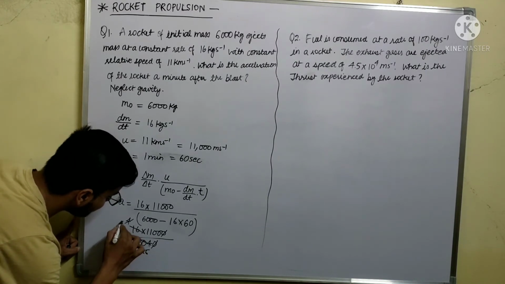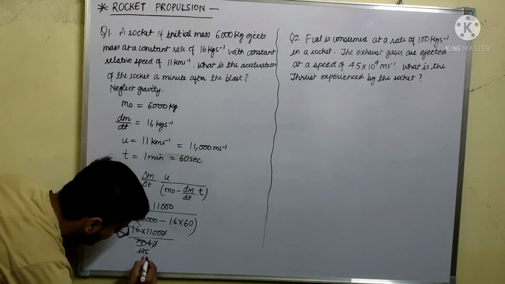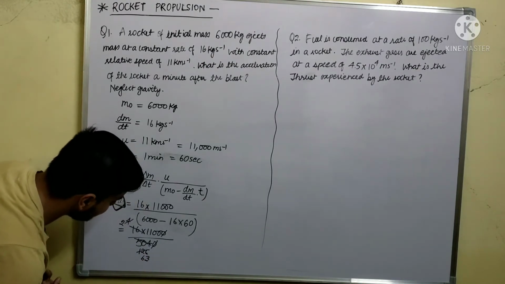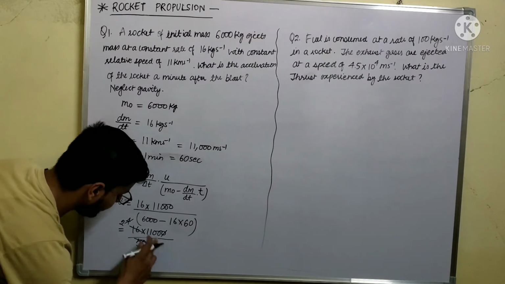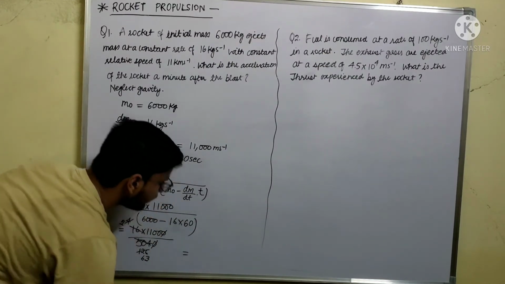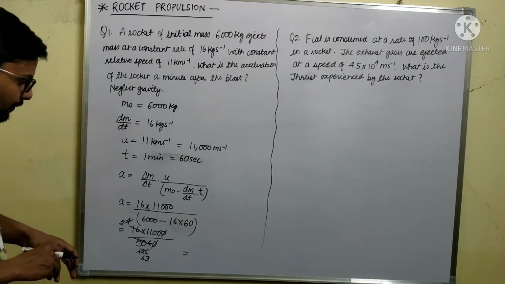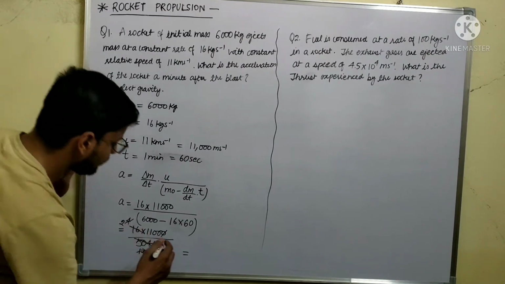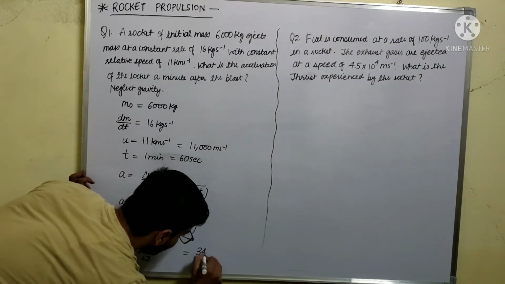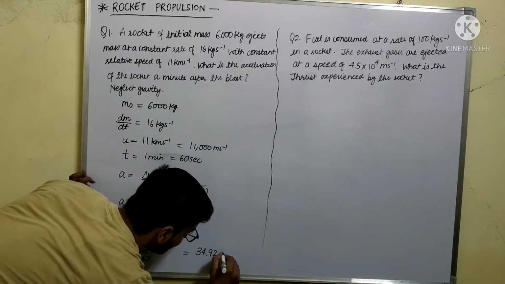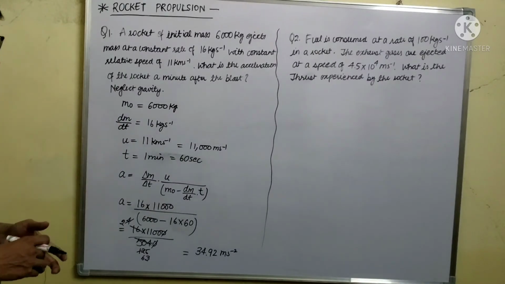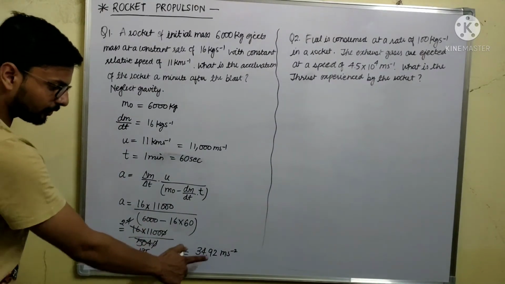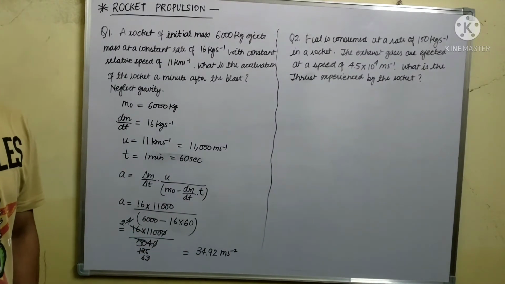So from here 2 2s are 4, this is 6 and this is 3, and now it will not cut. If you calculate this, you will get the value 34.92. This will be meter per second square. So you will get approximately 34.92.